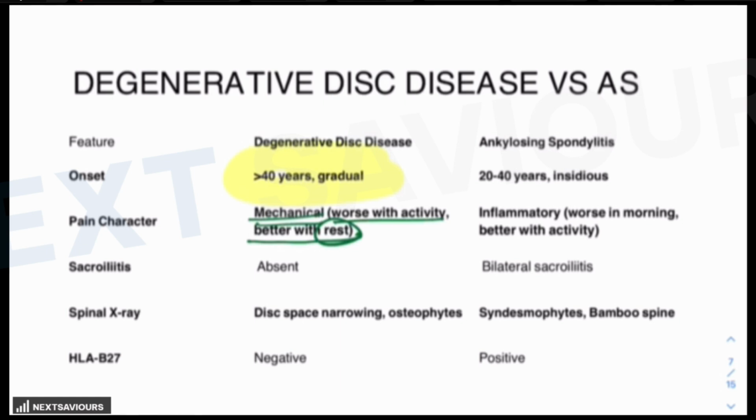In case of degenerative disc disease, the age will be higher, there will be a gradual increase in the pain, and the pain has to be mechanical. So this is how you are going to distinguish it from ankylosing spondylitis.